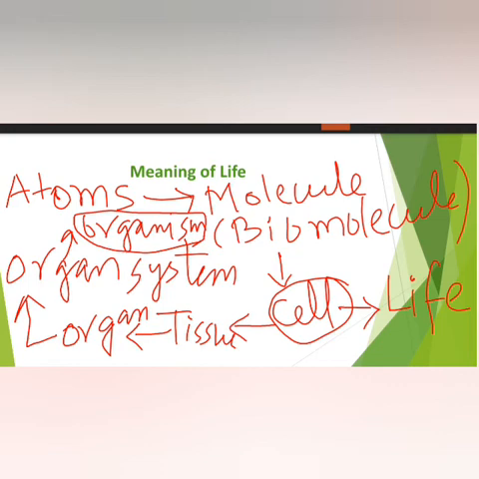Because of which we can consider the cell as living. Then cells of the same type came together to form tissues. Different types of tissues form different types of organs, then organs form organ systems, and with all the organ systems and a whole body the organism is formed. Okay, so I hope that you have understood.